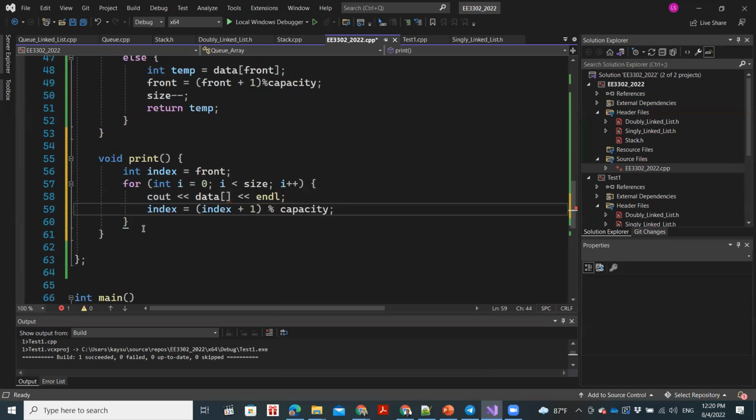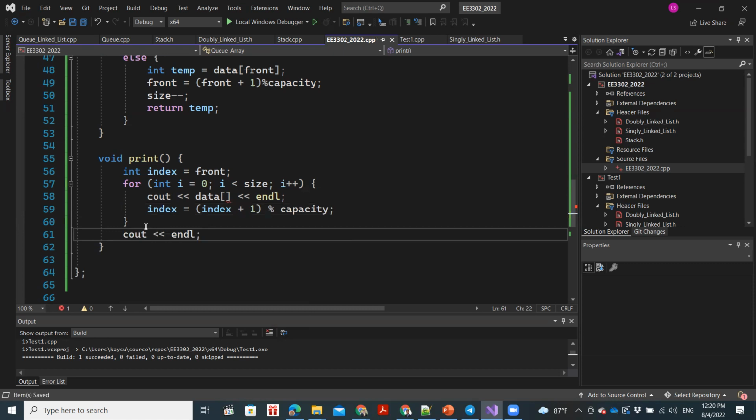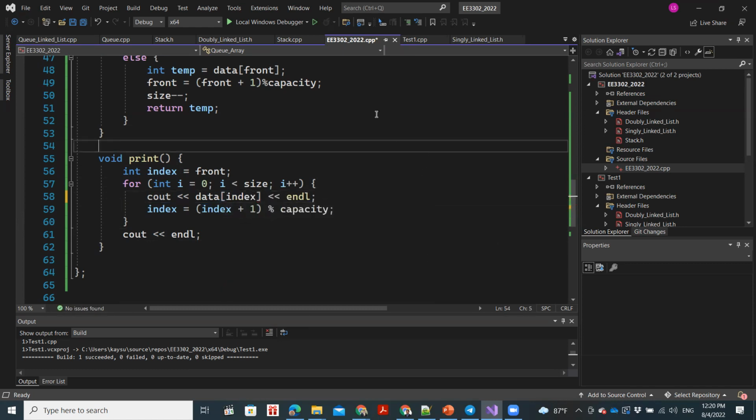By now you should be able to understand what I'm trying to do, right? So our index starts from the front, right? I just write it as well. Okay, and then next I'll explain. So what I have done is, there are many ways to do that. You can do this without the index as well.